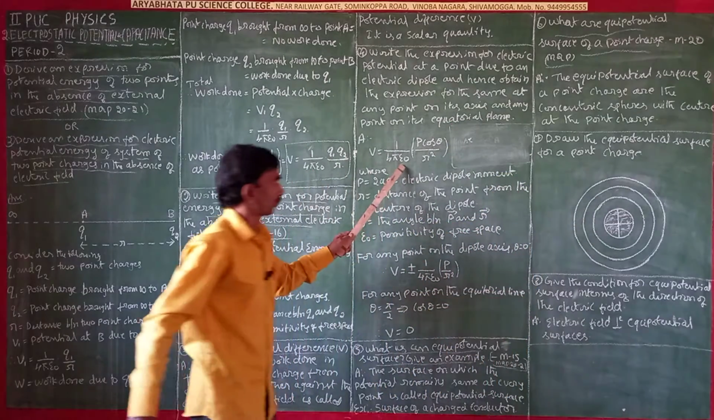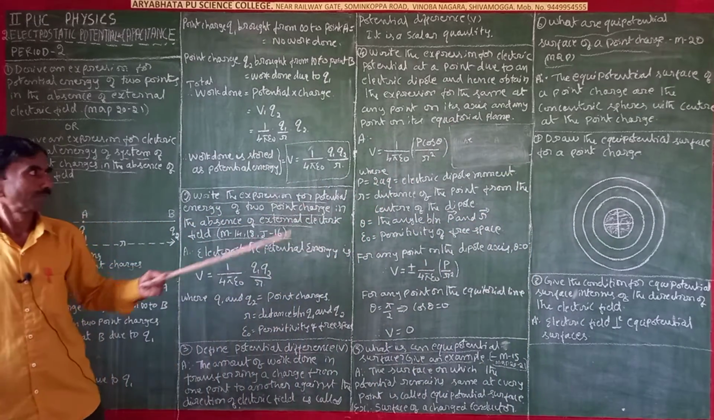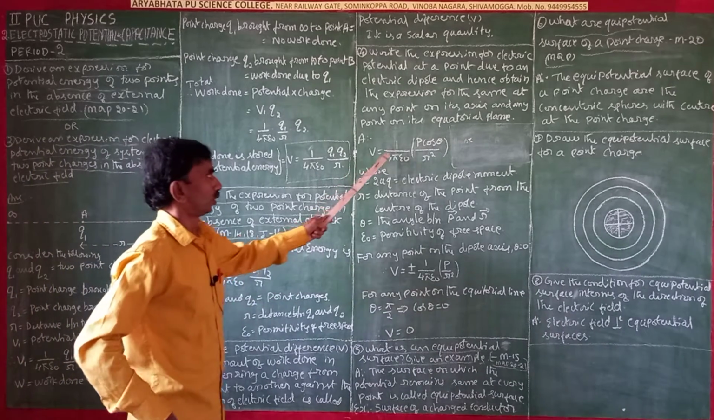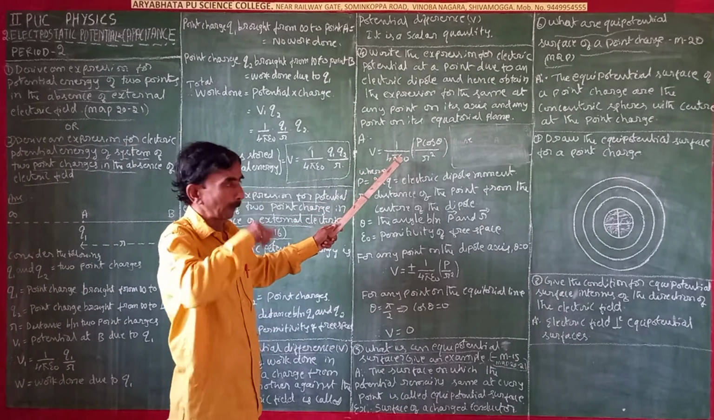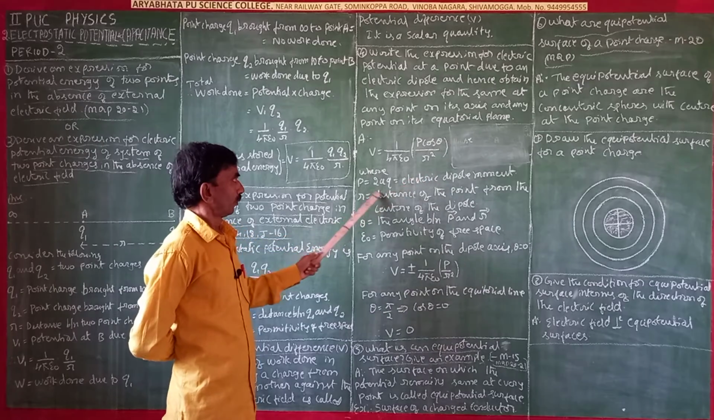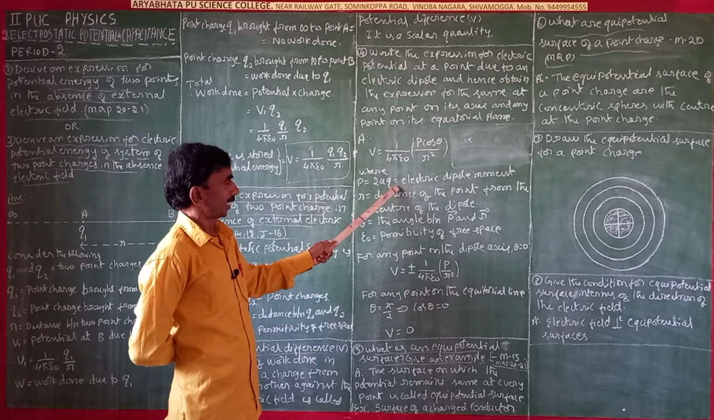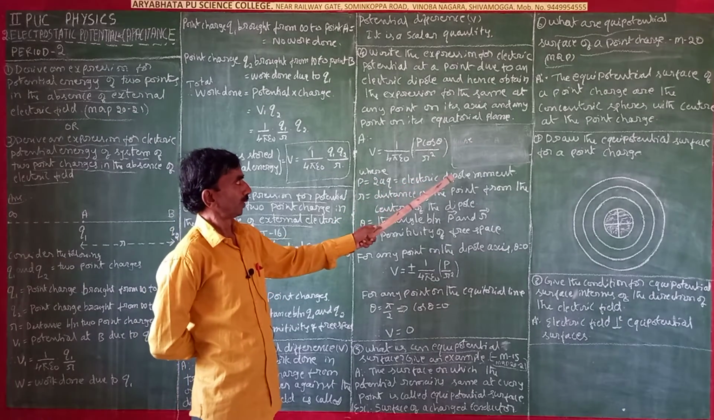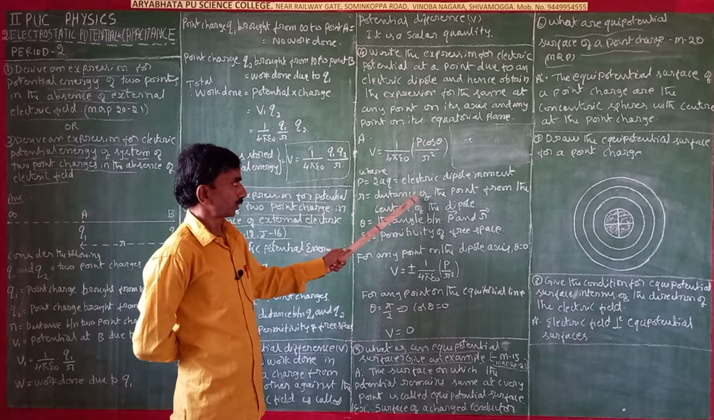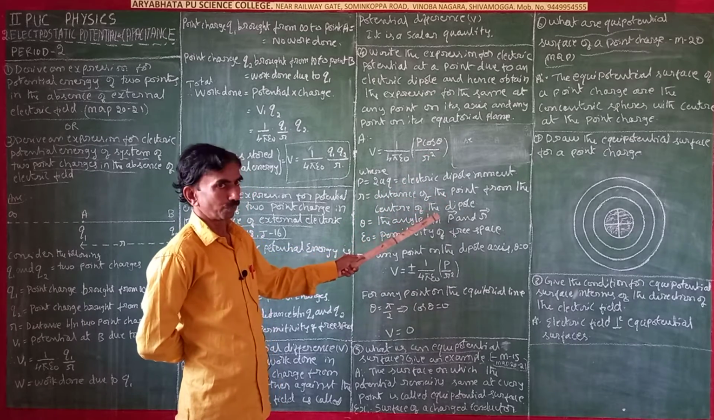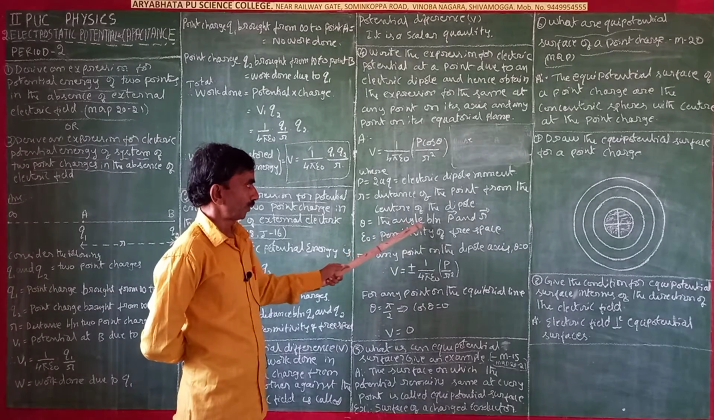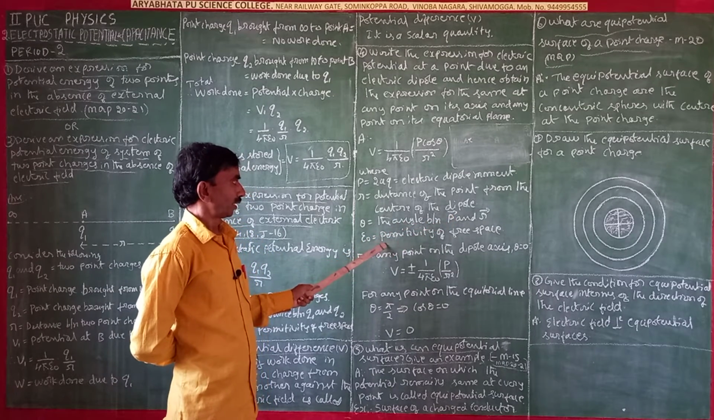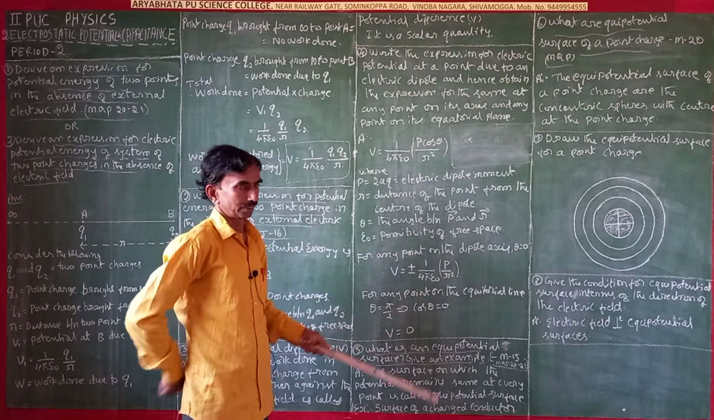V is equal to 1 by 4 pi epsilon naught into p cos theta by r square, where p is equal to 2aq, the electric dipole moment, r is the distance of the point from the center of the dipole, theta is the angle between p and r, and epsilon naught is the permittivity of space.